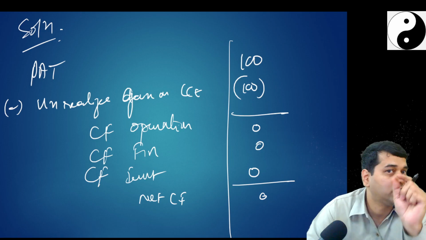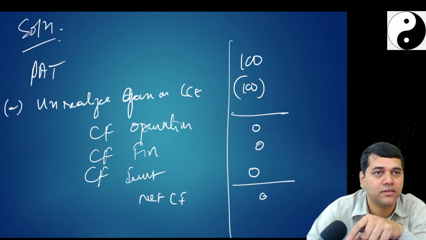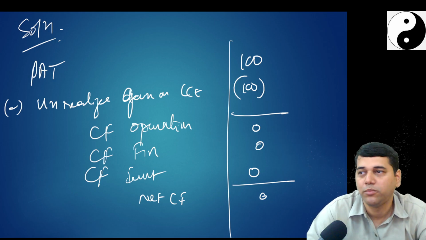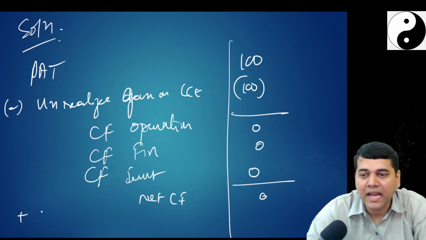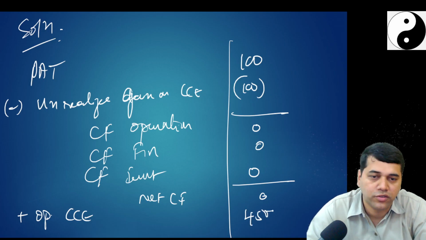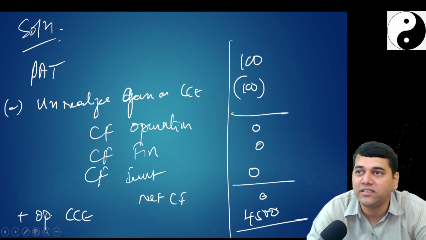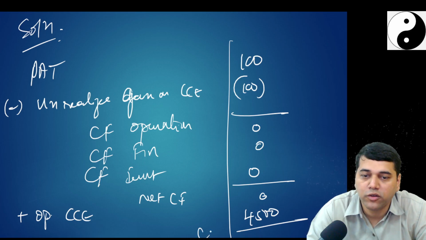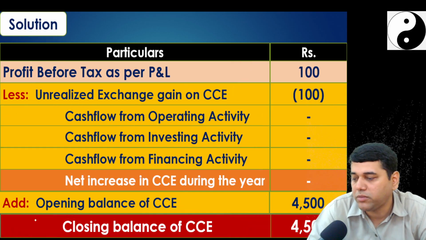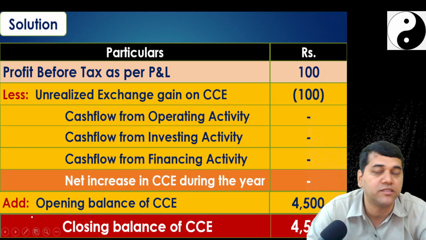So this is one concept on a standalone basis. This can get mixed with other aspects. They may ask you in the balance sheet that $1 is sitting there in the home currency. Then add opening CC. How much is my opening CC? 4,500. So this opening CC is added with the net increase in the cash flow. How much is my closing CC? 4,500. But in the balance sheet, how much is there? 4,600. As per Ind AS 21, it has been restated.